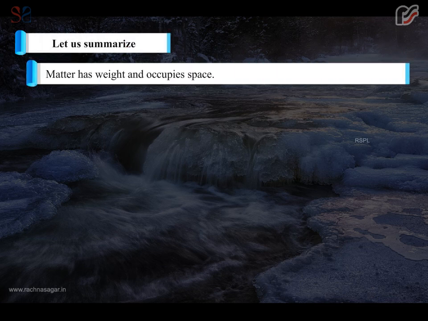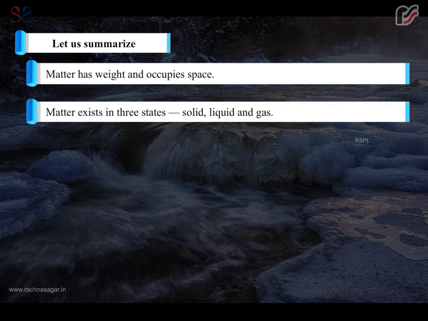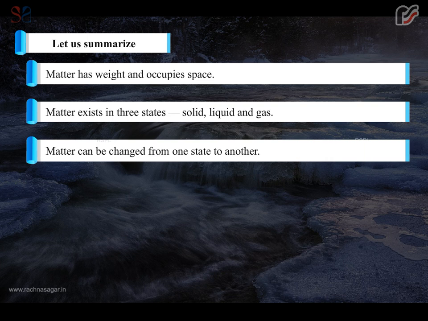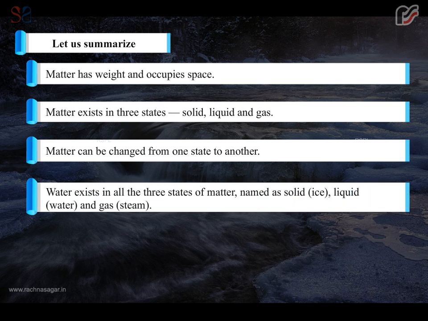Let us summarize. Matter has weight and occupies space. Matter exists in three states: solid, liquid, and gas. Matter can be changed from one state to another. Water exists in all the three states of matter, namely solid, ice, liquid, water, and gas, steam.